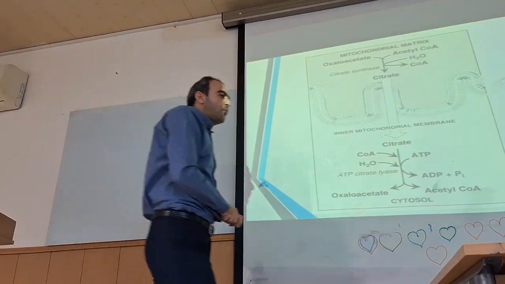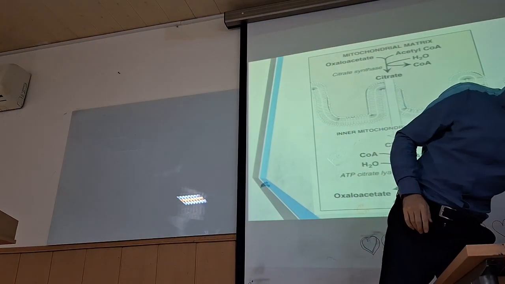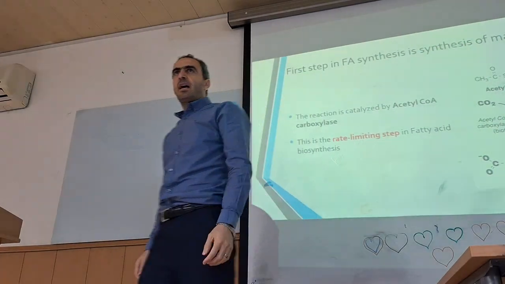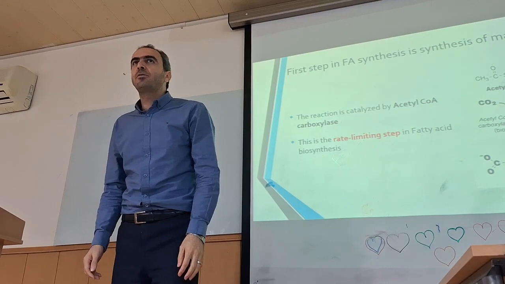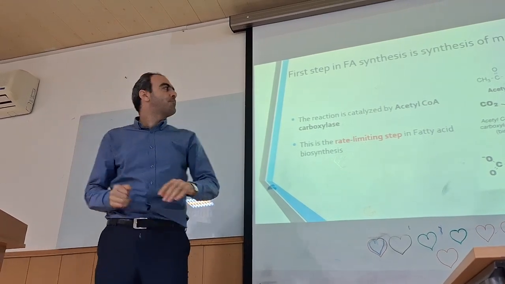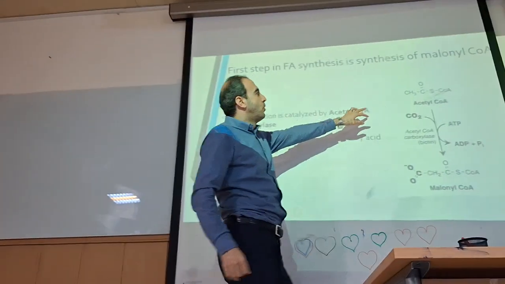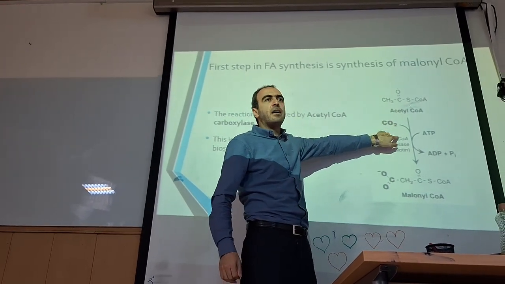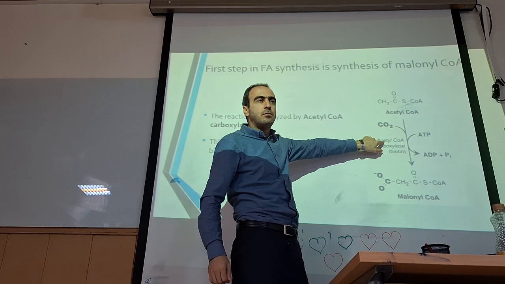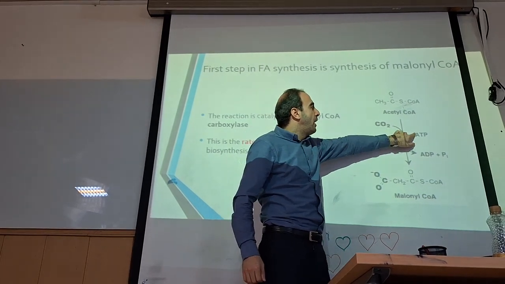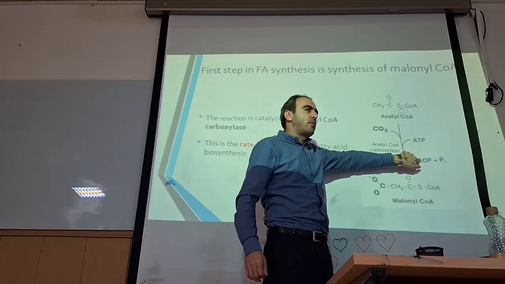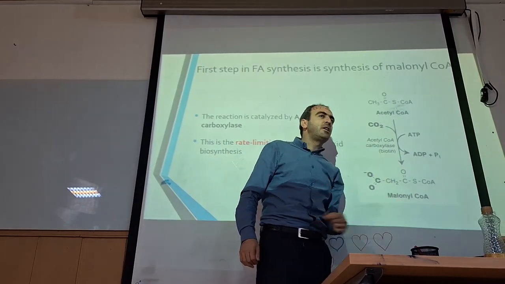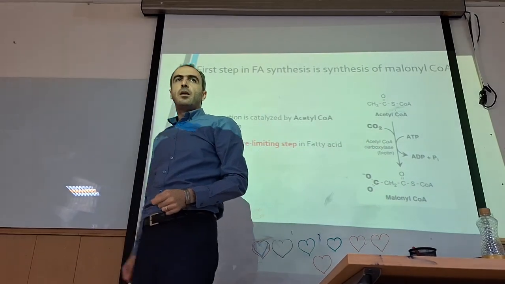So acetyl-CoA, for activation, receives another carbon. Acetyl-CoA has how many carbons? Two carbons. So, one and two. Then it receives another carbon from CO2, and by using energy from ATP, produces a molecule known as malonyl-CoA.